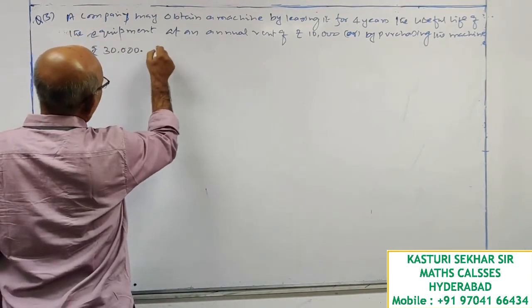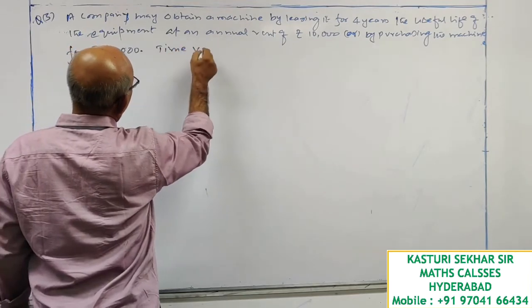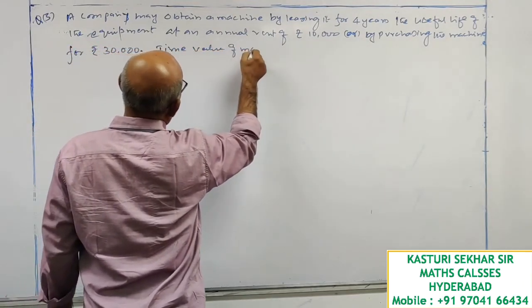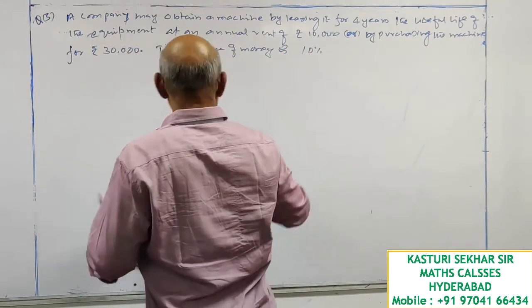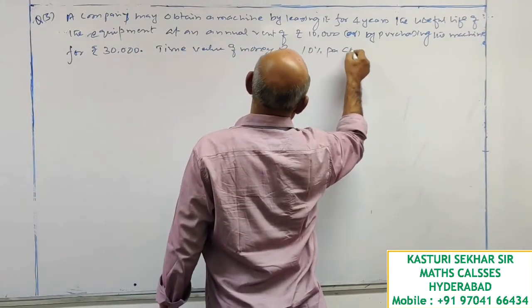Time value of money is 10% per annum. CI.